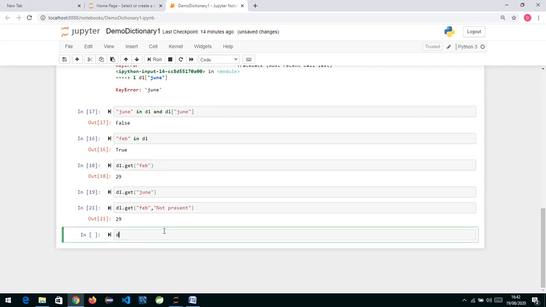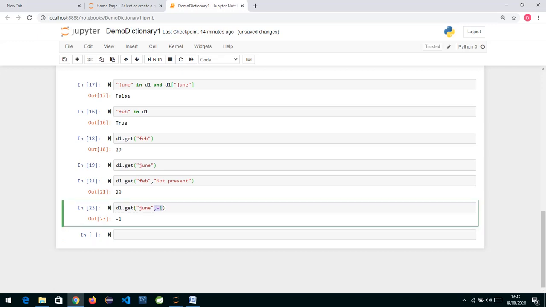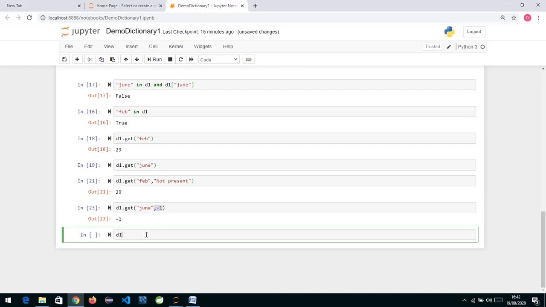Instead of this, if the value is not present, I don't want to represent a string, I want to send back -1, 0 or anything. So if I write over here, suppose June, and if this key is not present, return 0 back. So you will see it will return me 0 back, meaning this is the default value. If the key is not present, what is the default value you want to send back? Whatever you set over here, that is the default value you will get when the key is not present. So there are two ways to access the dictionary